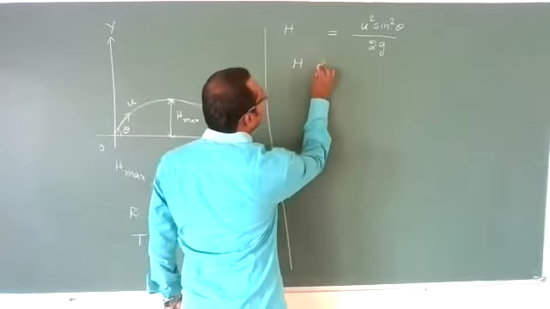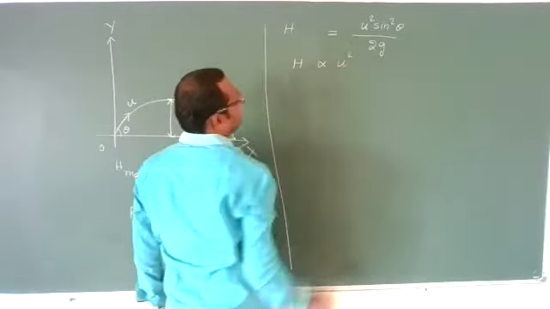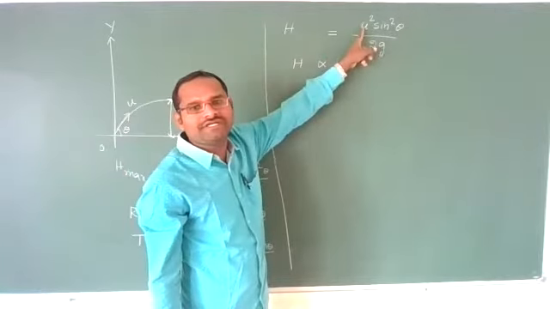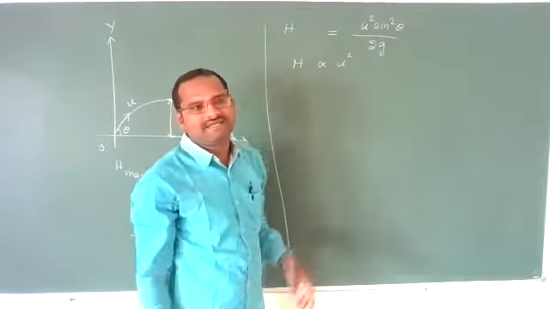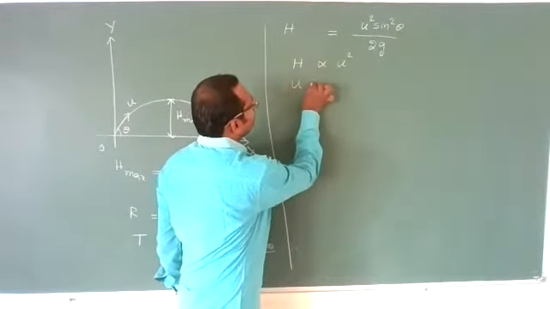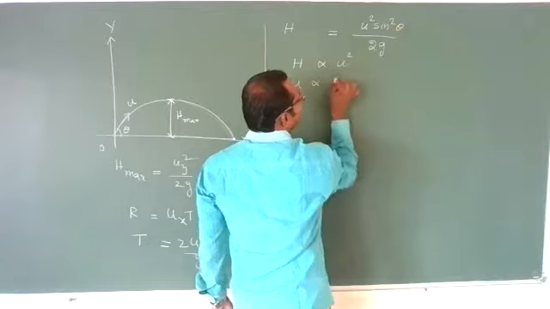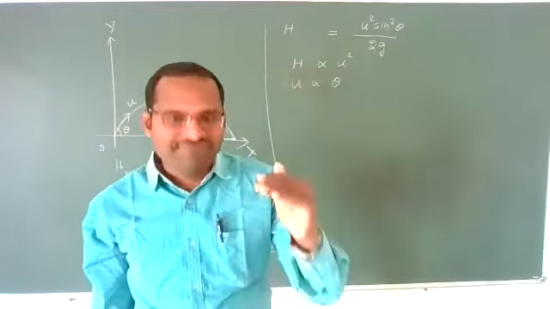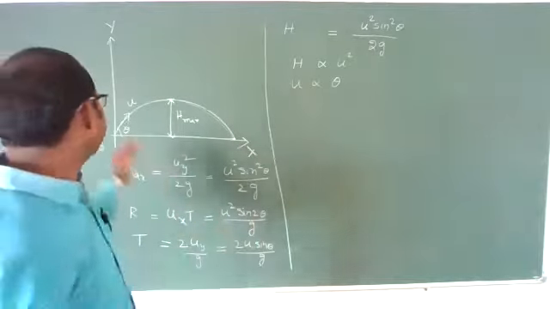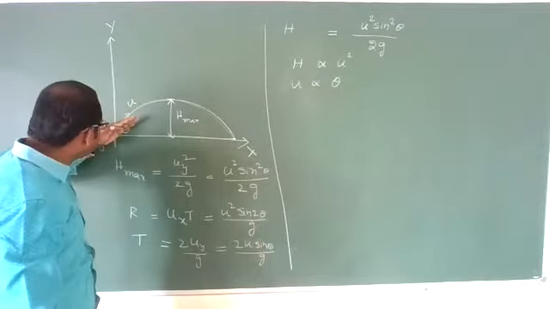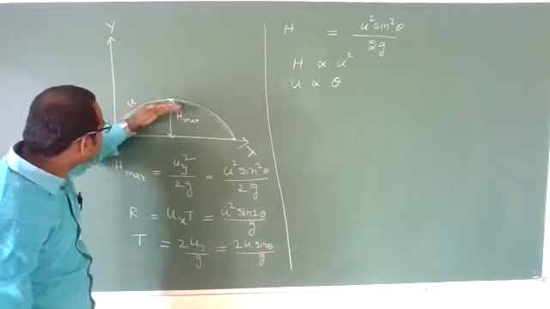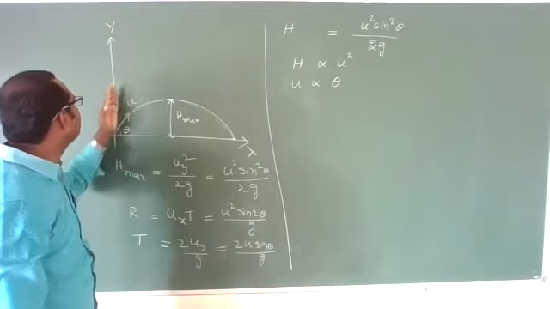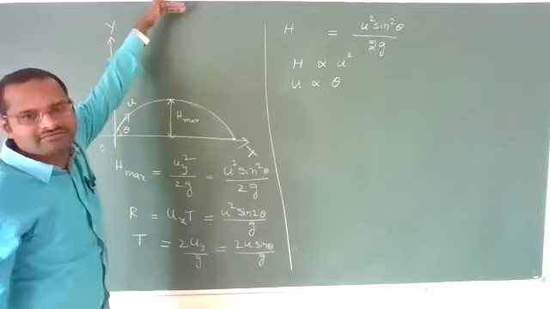First point, it is directly proportional to the square of the velocity. If you increase the velocity with which you project, the height also increases. And it is also dependent on theta, sine square theta. With increasing theta, the height it can reach also increases. If you project like this, this much height it can reach. If you increase the angle somewhat, this much height. Still more, this much height. Still more, the maximum height it can reach.